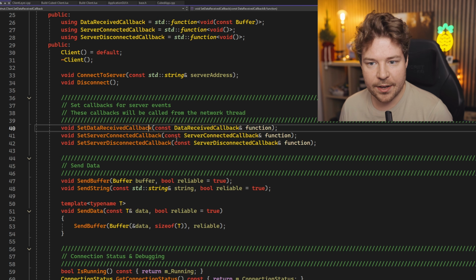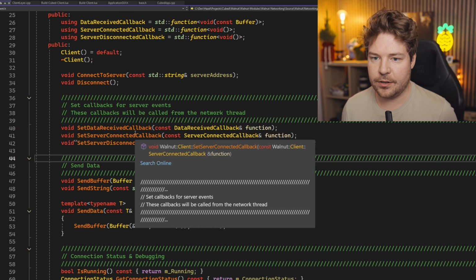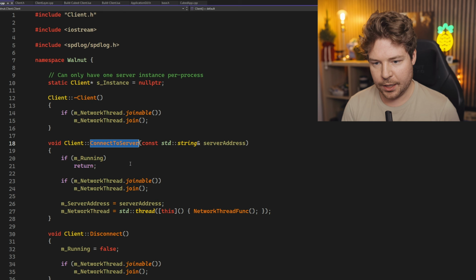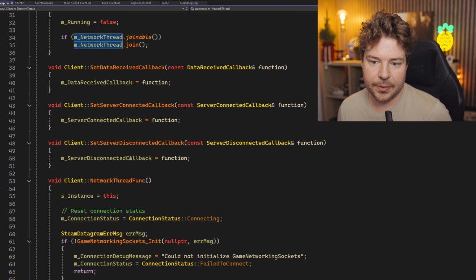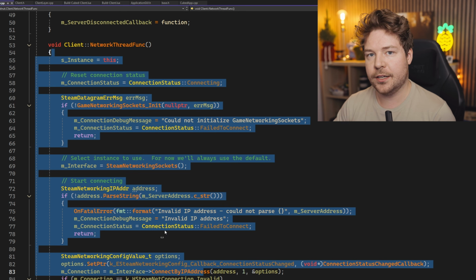We also have a data received callback when we receive data from the server, because this typically runs on a different thread. The client itself will start up a network thread, and then we have this function here called network thread func. So all of this runs on a separate thread.